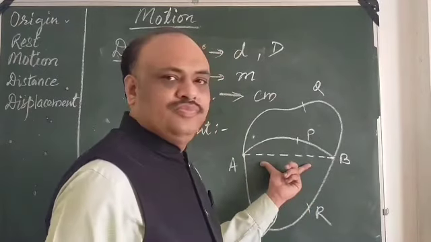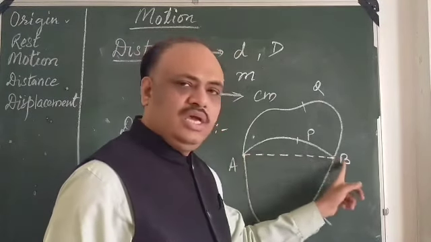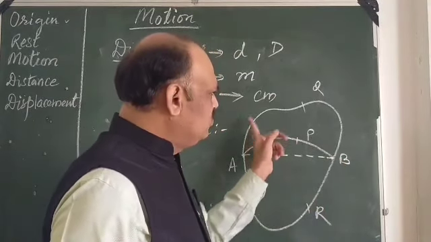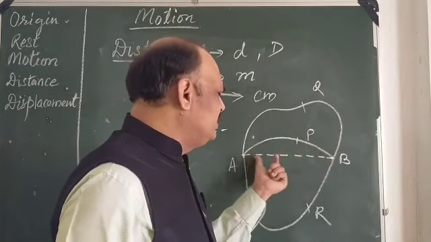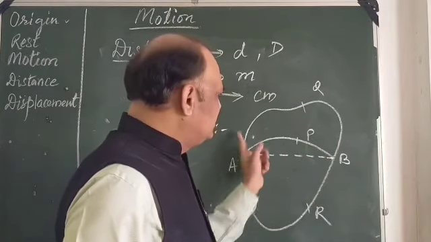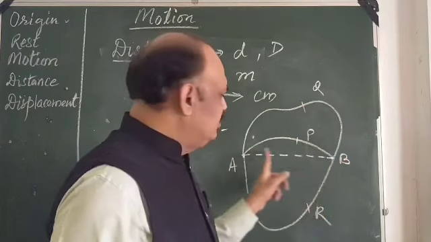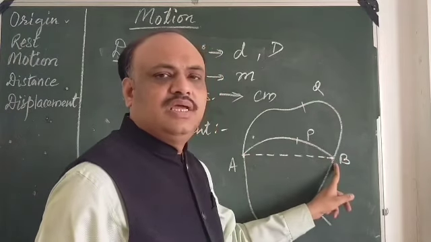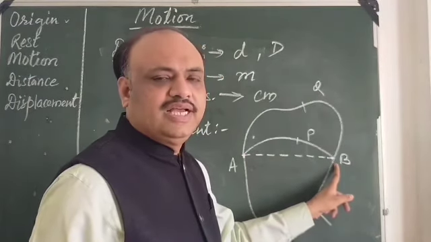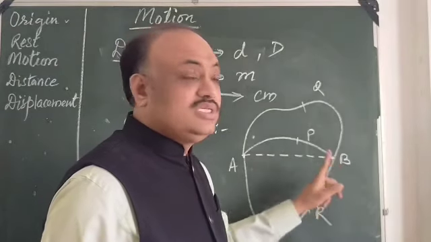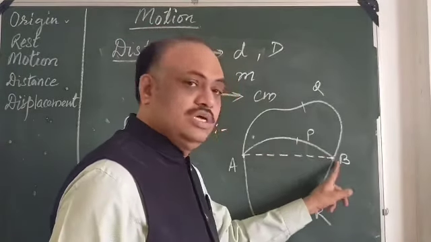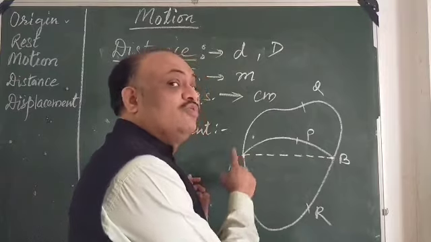If the path is not available, even if you go by path Q, your displacement is this much. Your distance is this one, but your displacement is AB, which is as per the straight line. So it is a straight line distance from where you have started.